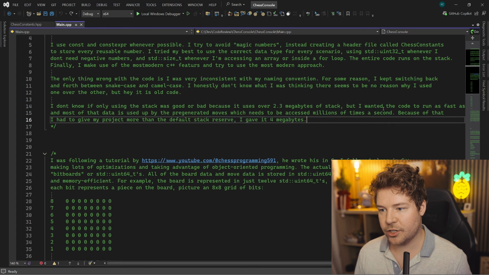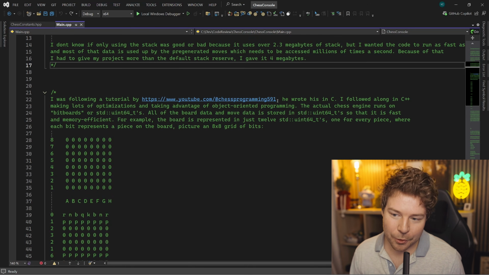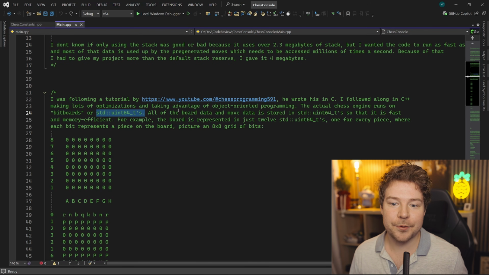The thing is, what really matters at the core is, in fact, memory, which is why I mentioned that this is valid, right? But also the actual algorithms that you're using, that is really the core of everything, right? So if you use one data type over the other, that's not really going to give you a speed up, right? I mean, it can in certain cases. As with everything I say, there are always buts. But overall, I'm just saying that an experienced programmer would not be talking about their use of std::uint64_ts.